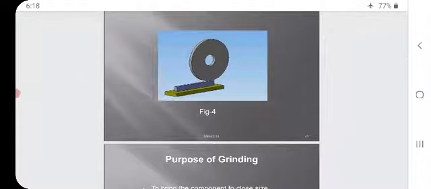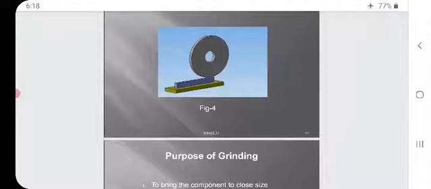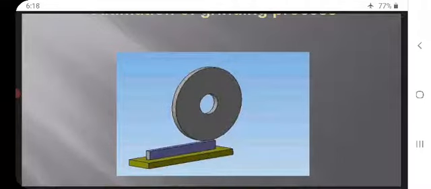See, this is a figure, an animation of the grinding process. What is happening there? On the table, the blue-colored block is the workpiece.